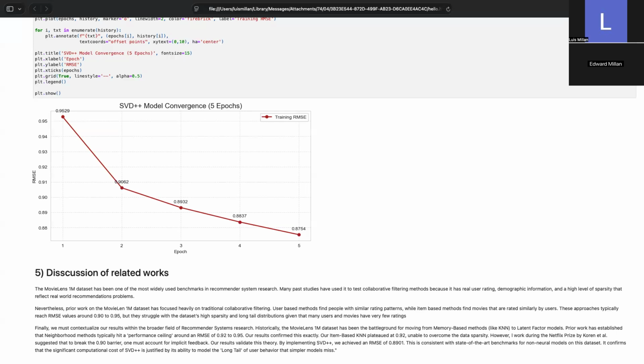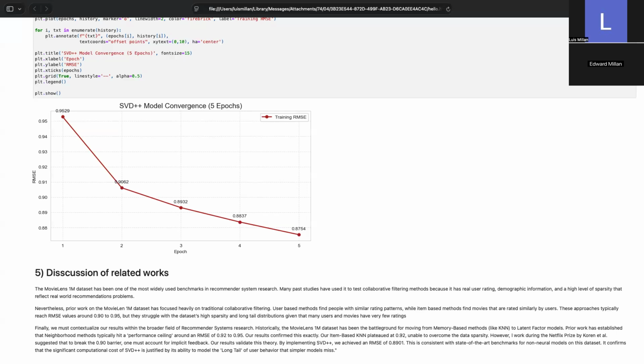Finally, we must contextualize our results within the broader field of recommender system research, or in this case, research done on this 1 million dataset. Historically, the MovieLens 1 million dataset has been the battleground for moving from memory-based methods like k-nearest neighbors to latent factor models.